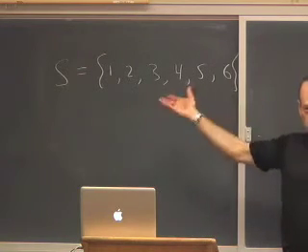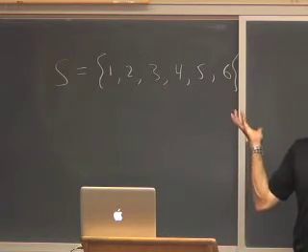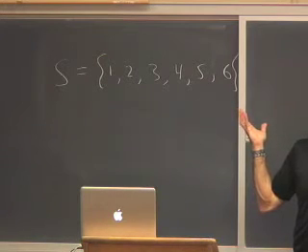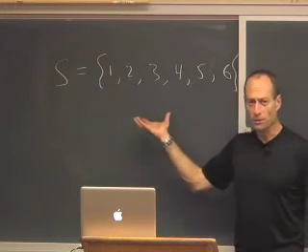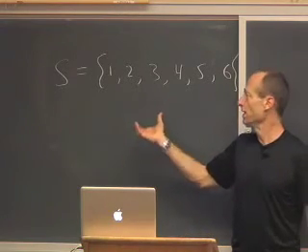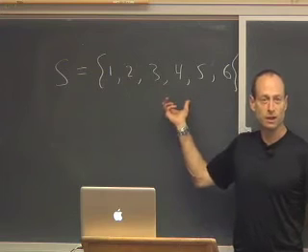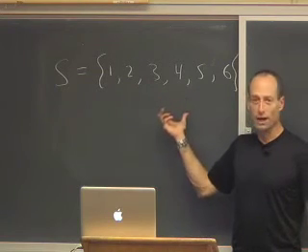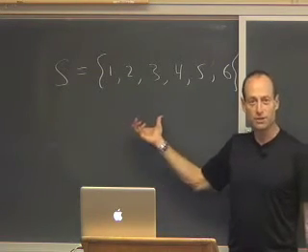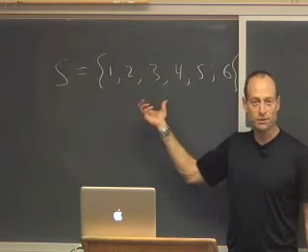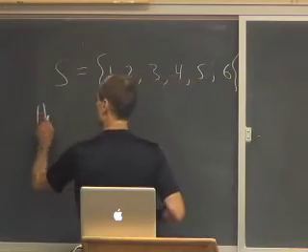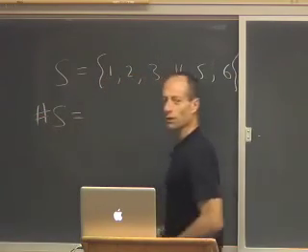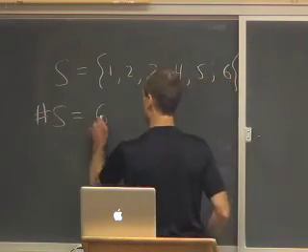So what's the uniform distribution on this? What is a probability going to do? It's going to assign numbers to subsets, in such a way that the chance of a subset is equal to the number of elements in the subset divided by the total number of elements. What's the total number of elements in S? 6.